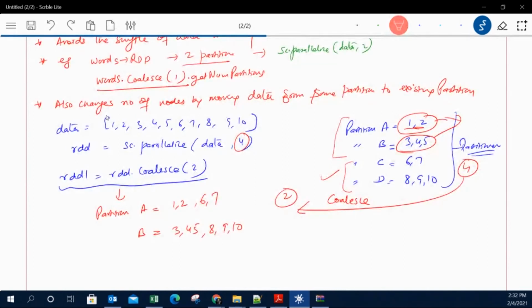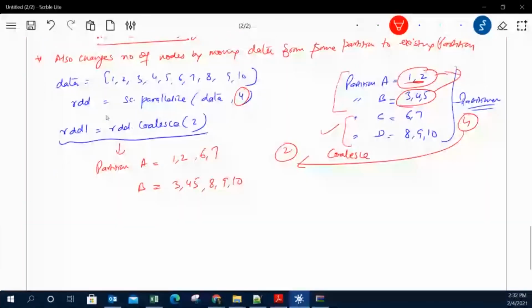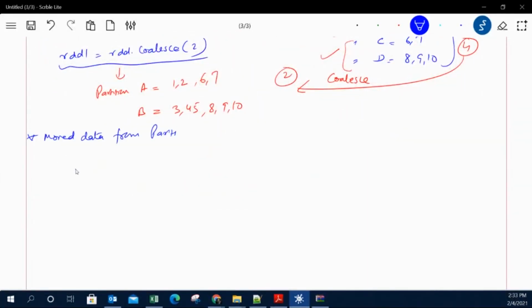What happened actually over here, let me write this very important point also: this function moves the data from partition C to partition A. Similarly, it also moves the data from partition D to partition B. Okay, this movement it has done, and the data in partition A and B doesn't move. So that means there is no shuffling over here.